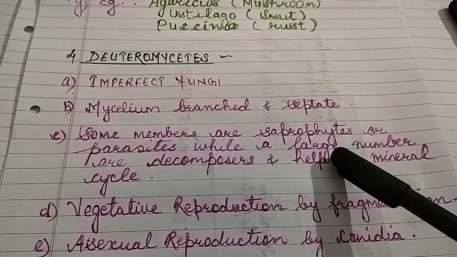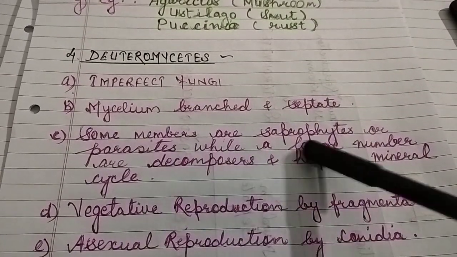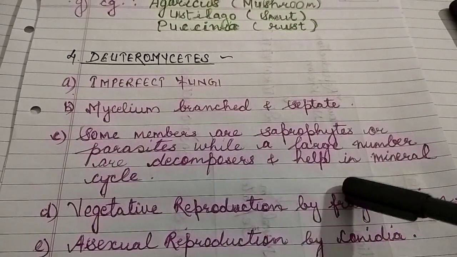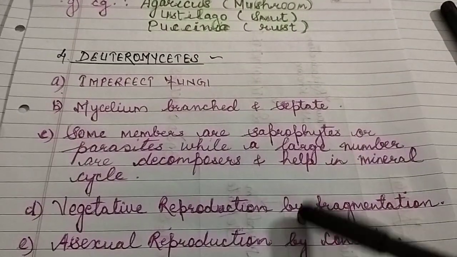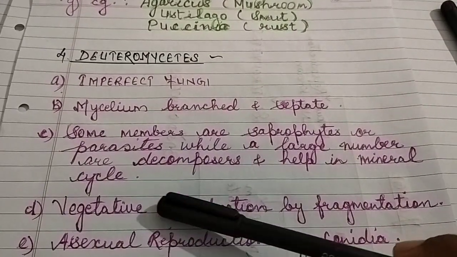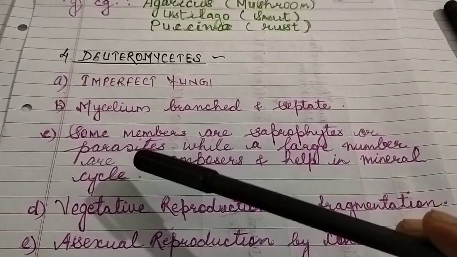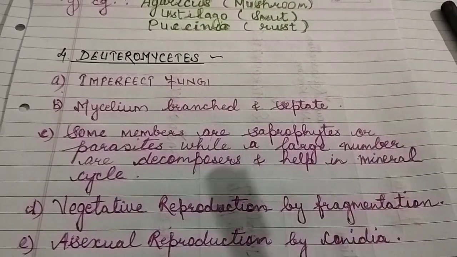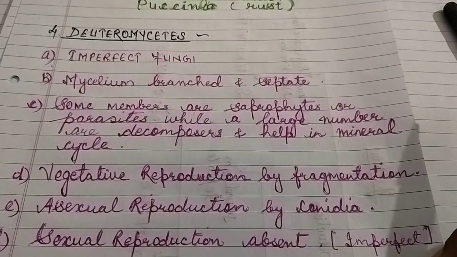Mode of nutrition. Some members are saprophytes or parasites, while a large number are decomposers and help in mineral cycle. Some members of Deuteromycetes are parasitic, some are saprophytic, but a large number of Deuteromycetes fungi are decomposers, which help in mineral cycle.